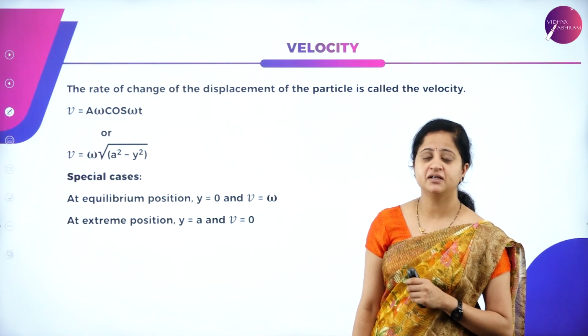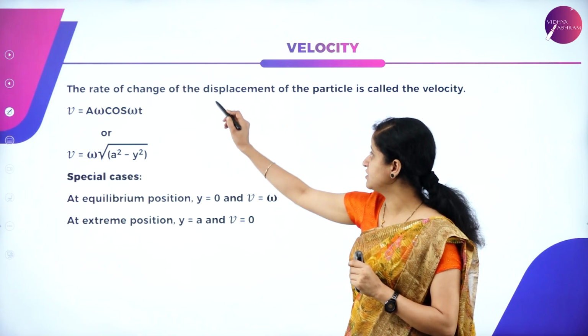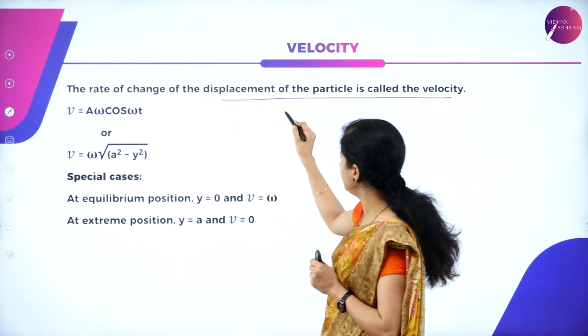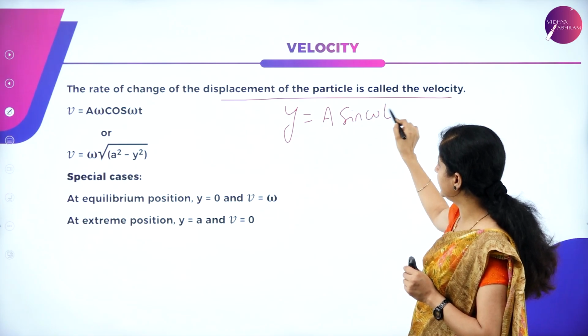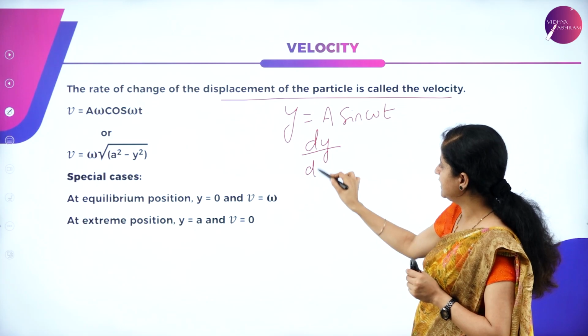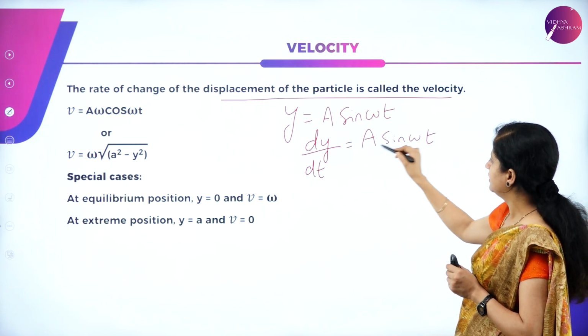So the next important term is velocity. How to find velocity? It is nothing but the rate of change of displacement of a particle. We know what displacement is. It is y is equal to a sin omega t. Rate of change of displacement means dy divided by dt, which is equal to d by dt of a sin omega t.